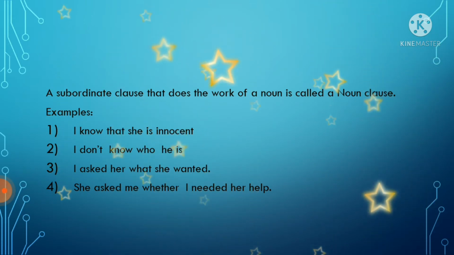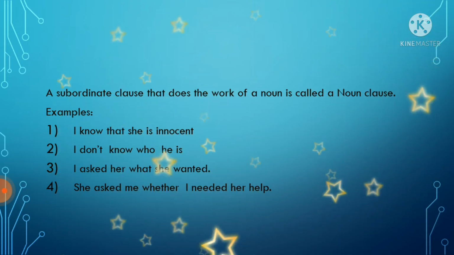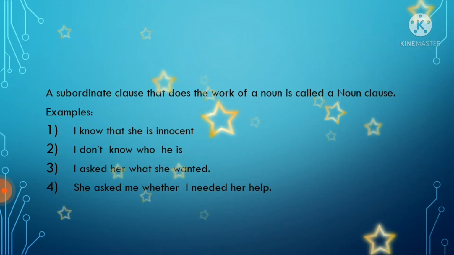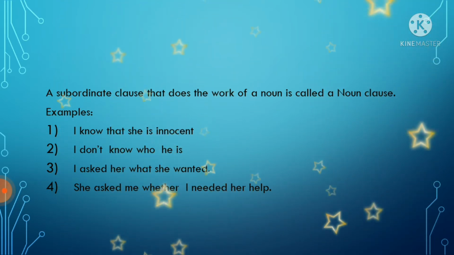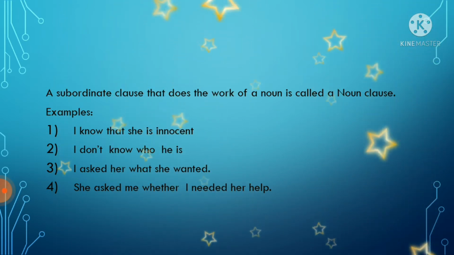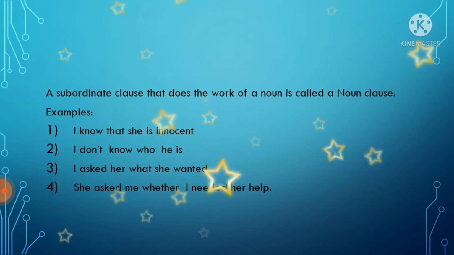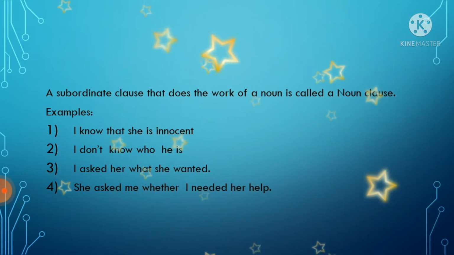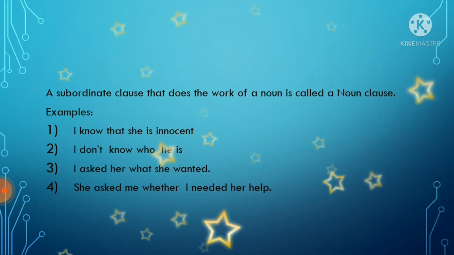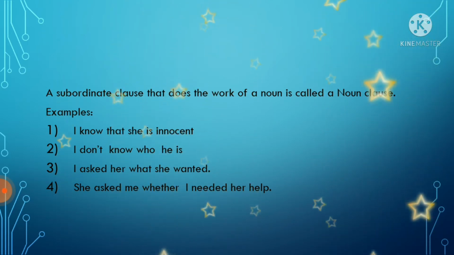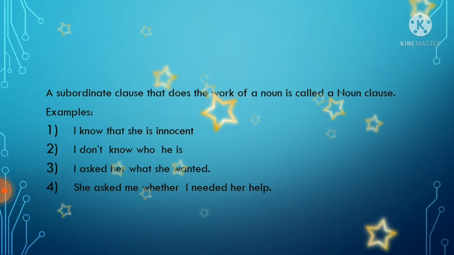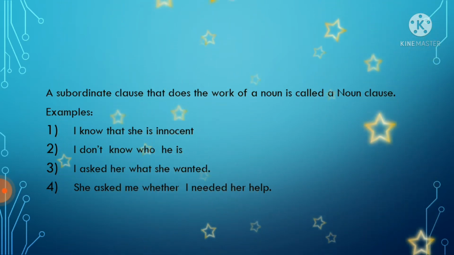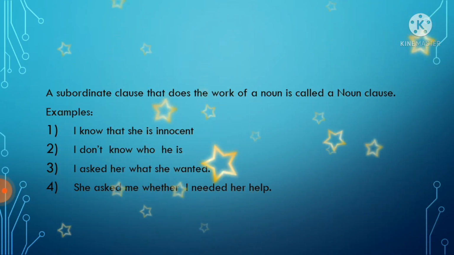In these examples, she is innocent. As we know, a clause is a group of words with subject plus verb plus predicate. The main clause is an independent clause. It can make sense by itself. But a subordinate clause is not an independent clause. It does not make any sense by itself. It has to depend on another clause to make it meaningful. So here, she is innocent, he is, she wanted, I needed her help, right?